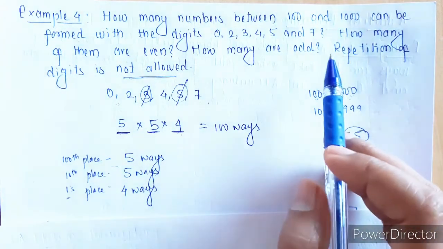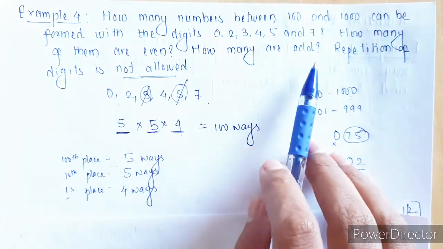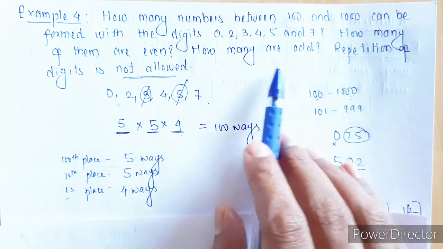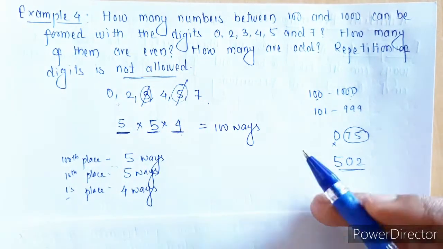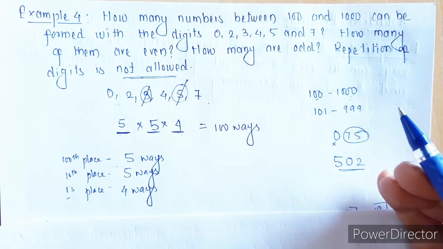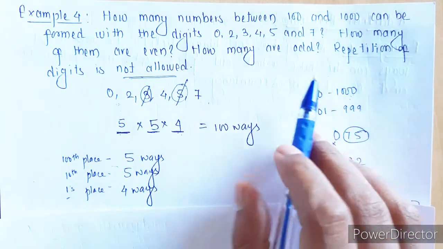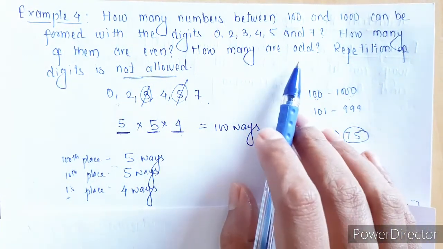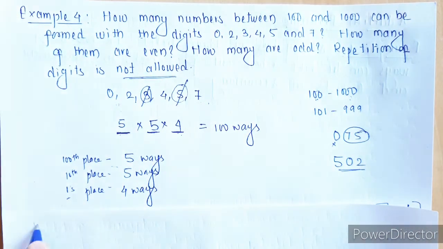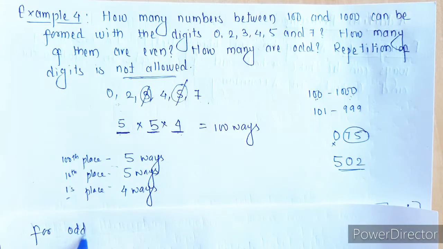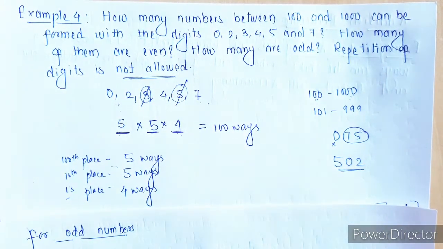Okay. Now the next question we have is how many of them are even and how many of them are odd. Now let's start with how many of them are odd. Let's first find how many of them are odd and then we will go for even numbers. Now why are we not first finding even and why are we first finding odd numbers? Okay, we will come back to this. Let's first find how many of them are odd numbers. So for odd numbers, okay, now which are the odd numbers?